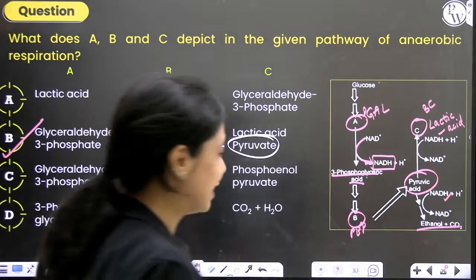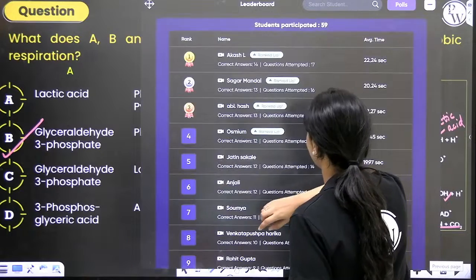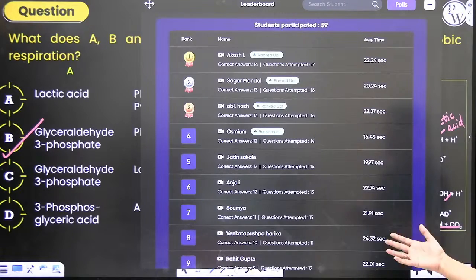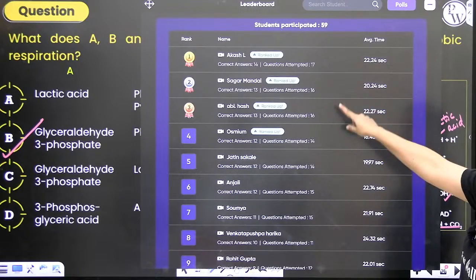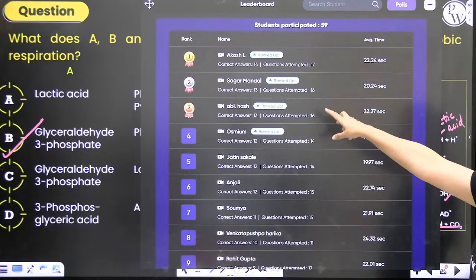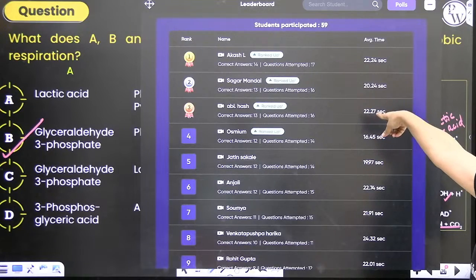Okay, let's take a look at the leaderboard. Osimum is really curious to see if he's on top of the list. Okay, Akash is on top of the list. 14 out of 17 questions he's attempted is correct. Sagar, 13 out of 16. Abhi also has attempted 13. Look at the difference in the time. Both of them have attempted the same number of questions and answered the same number correctly. But the reason Sagar is on top is because of that almost just 2-second difference.